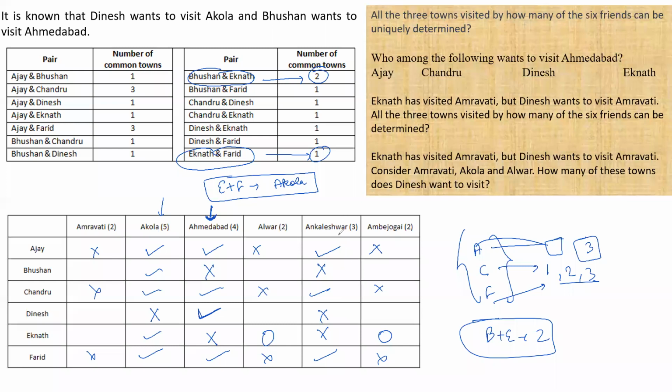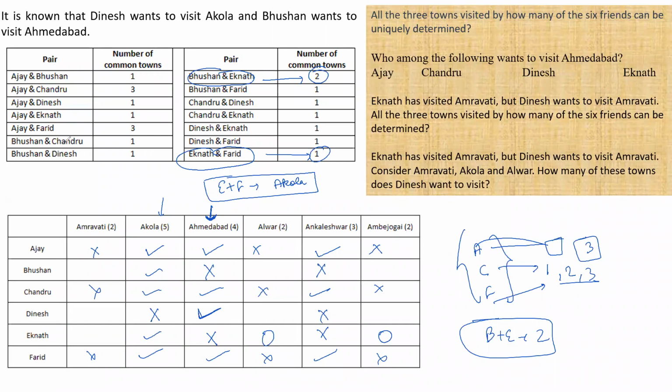Right. Uncle Ishwar is done. So Dinesh cannot come here. Dinesh and Fareed, D and F, have visited only one place. Which is that one place? Ahmedabad. Right. But that is not giving me anything else. No. That is not giving me anything else.